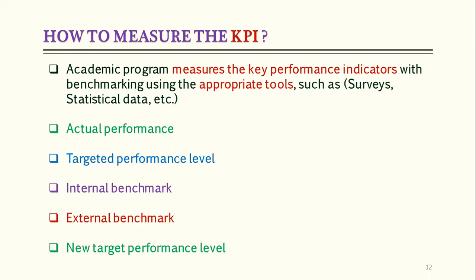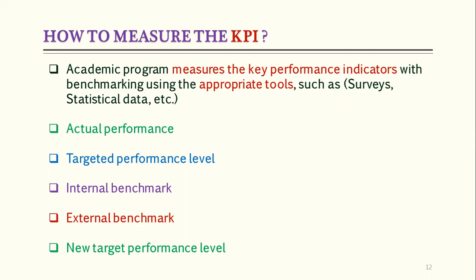The last thing we need to mention is the new target performance level. On the basis of our actual performance, we have to decide what will be our next target. Let's suppose the target was 80%, but the actual performance is 85%.